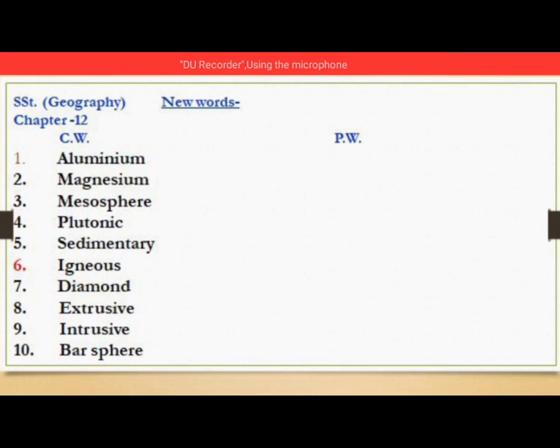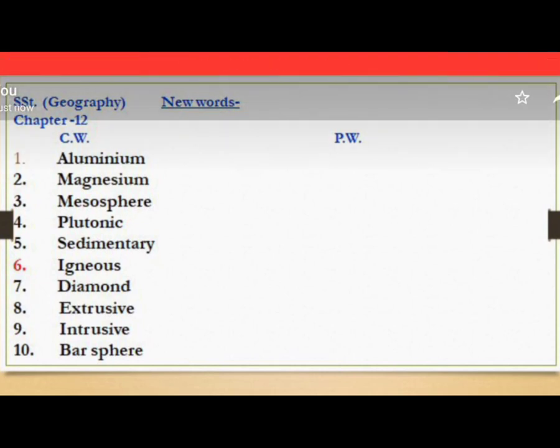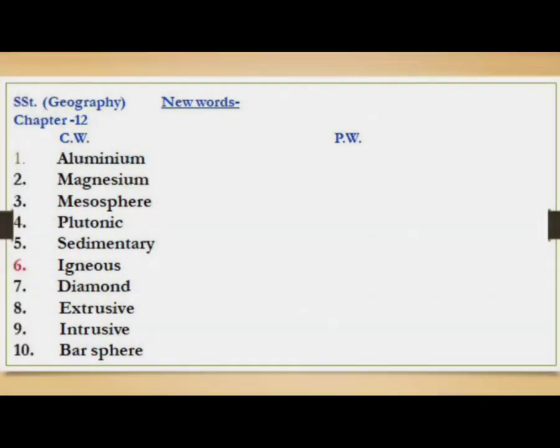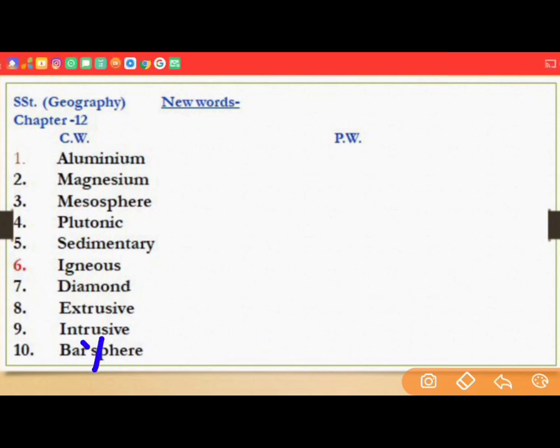First word is aluminium, then magnesium, mesosphere, plutonic, sedimentary, igneous, diamond, extrusive, intrusive and barysphere. Children, the spelling is wrong here by mistake. So please write B-A-R-Y. Okay. Write Y over here. Okay.